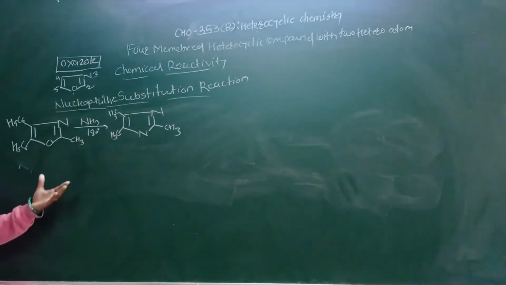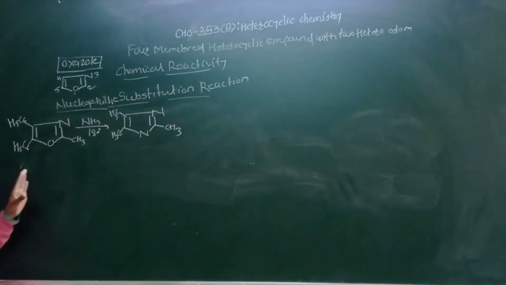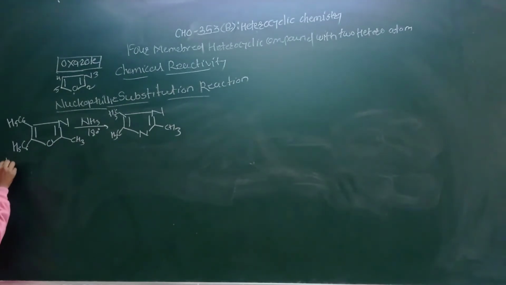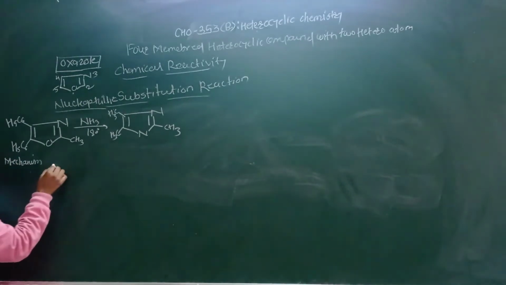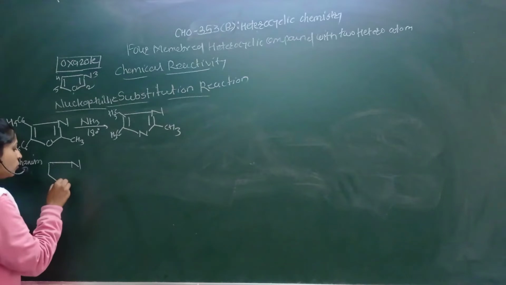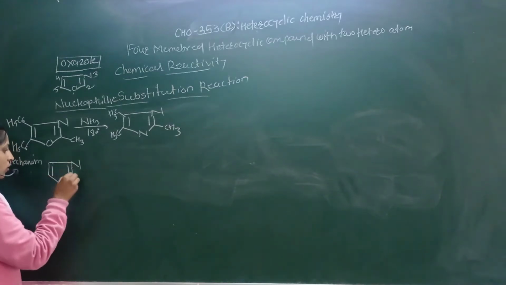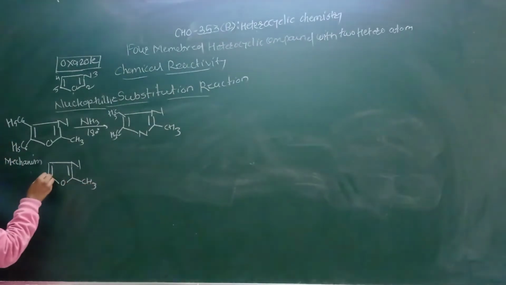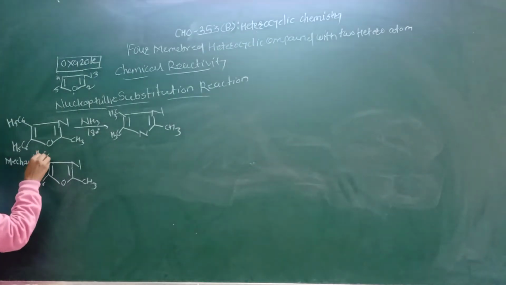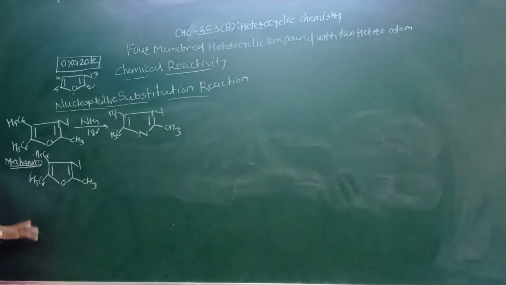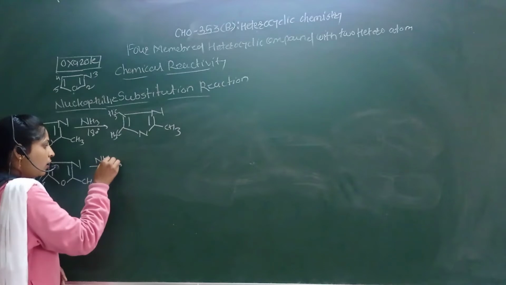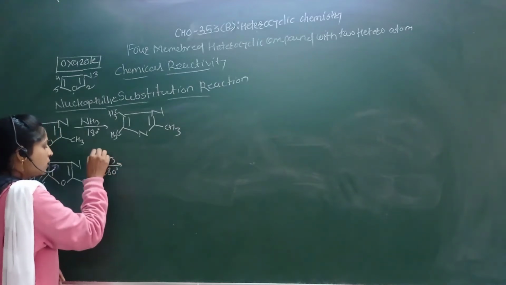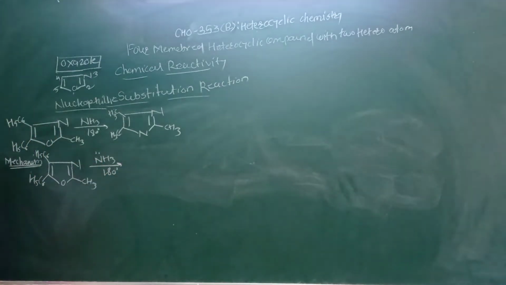Okay, so how can this product be formed? See here the mechanism. This is the oxazole molecule, with CH3, C6H5, and C6H5. It reacts with ammonia at a temperature of 180 degrees Celsius. Then this nucleophilic substitution reaction can take place.